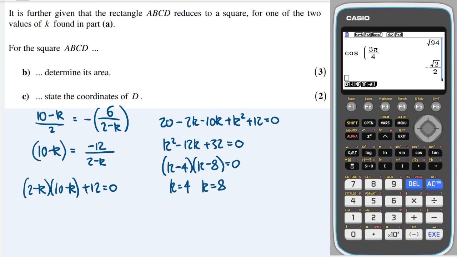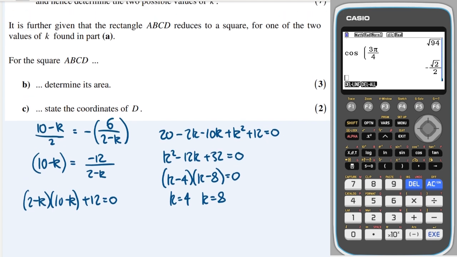It is further given that the rectangle reduces to a square for one of the 2 values of k found in part A. For the square, find its area.